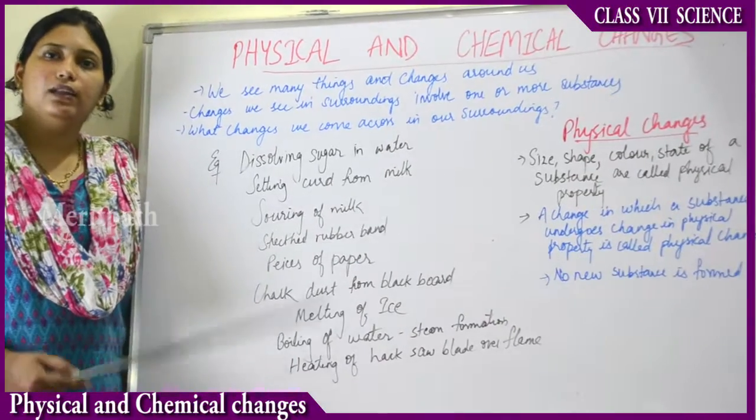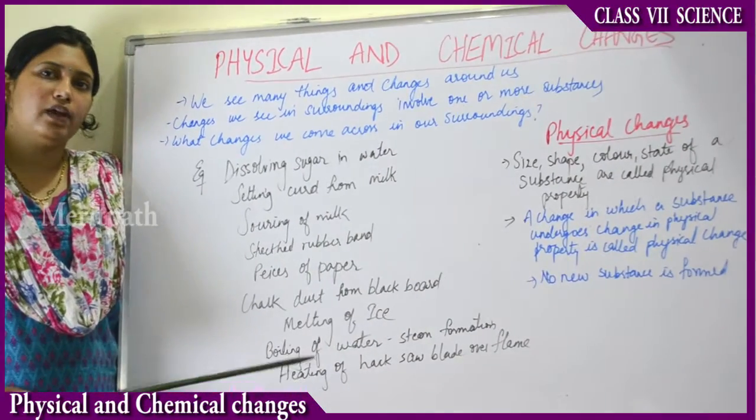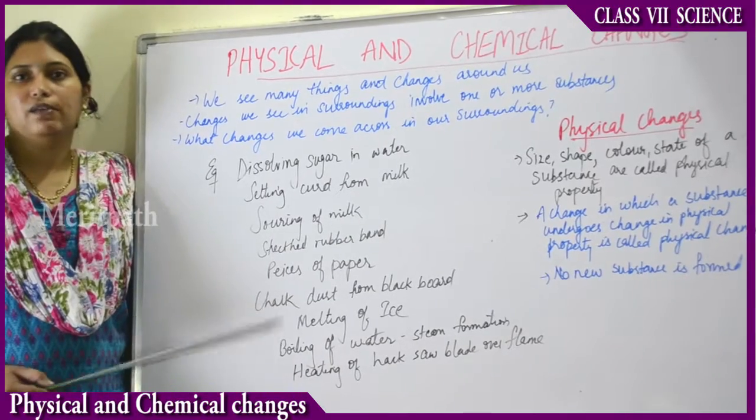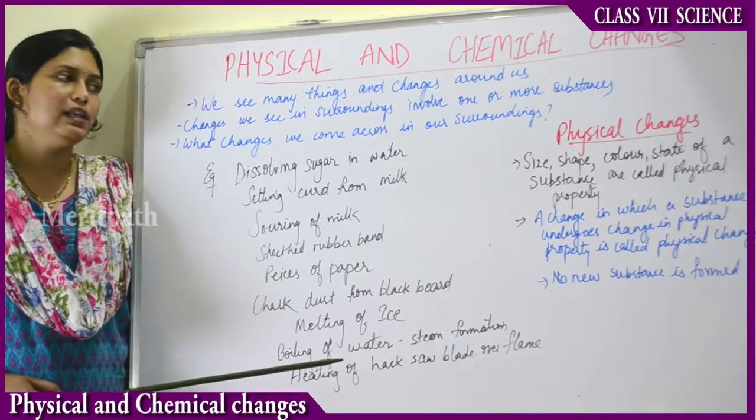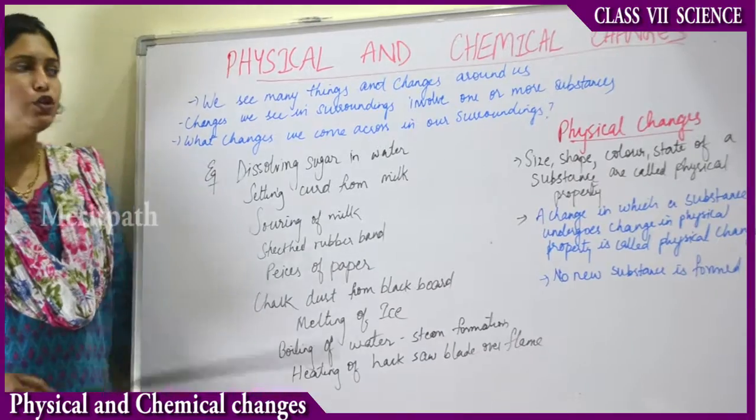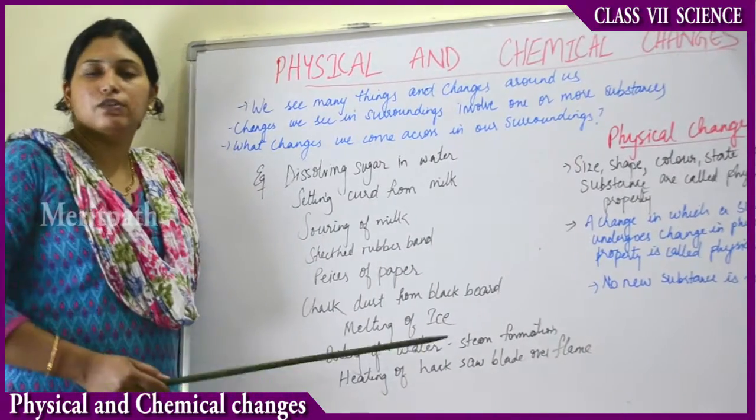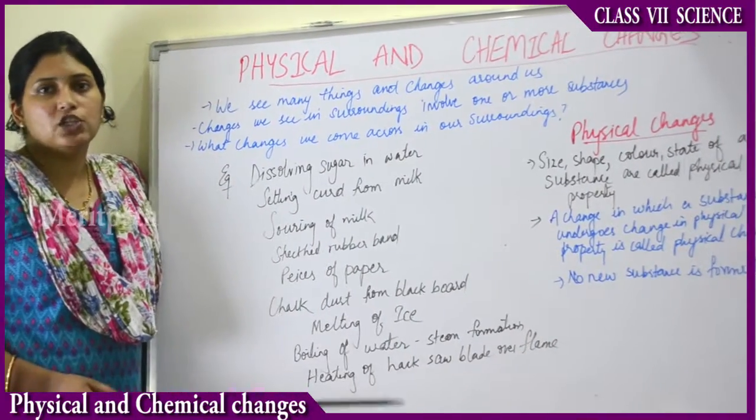But again, those pizzas cannot form bread back, right? After the baking process, can we get back that dough? No. So all these changes we observe in our surroundings can be broadly classified into two types: physical change and chemical change.